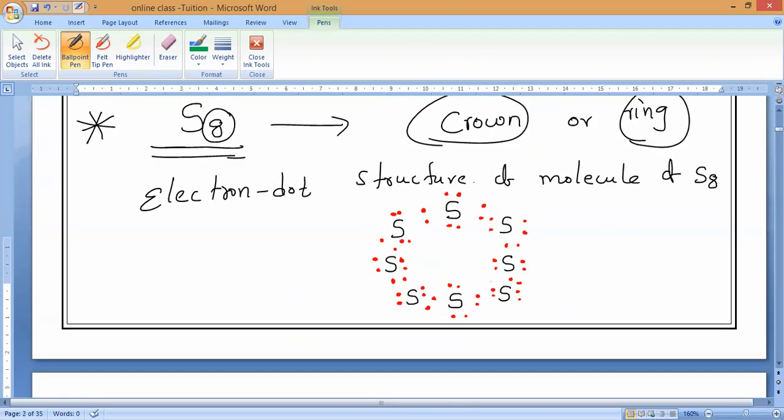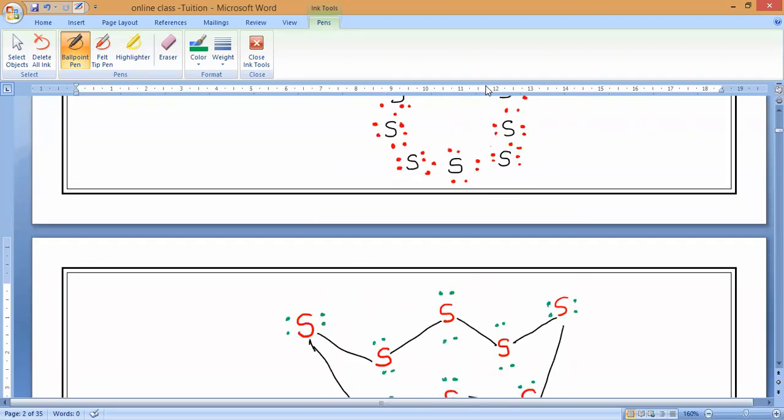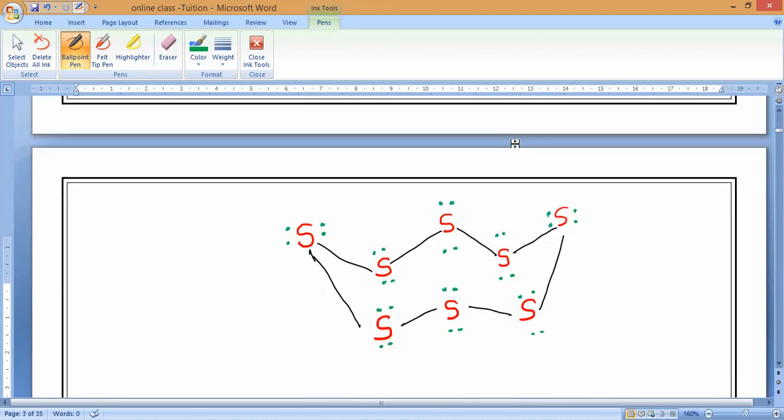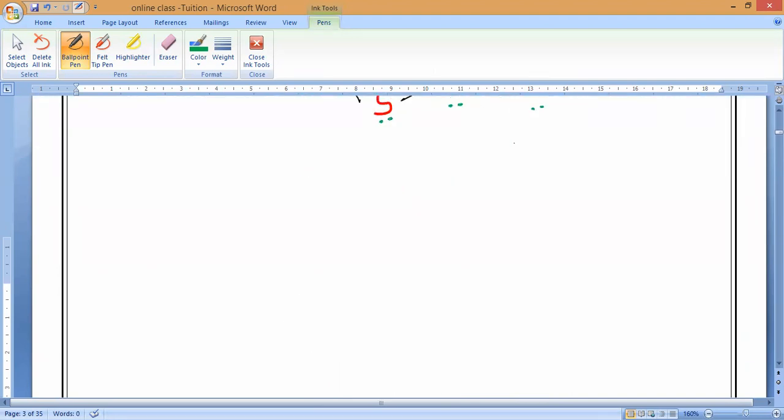Okay, this is one structure and this is another structure. If you are feeling difficulty or some complication, you can draw it like this also. So what I draw, you can proceed with. To draw it, take a ring-like structure, almost 8 rounds, you have to take.